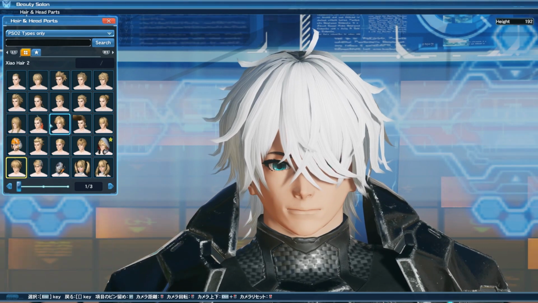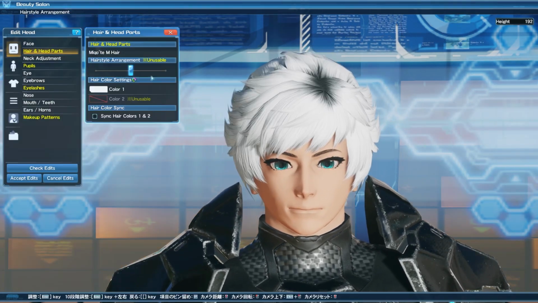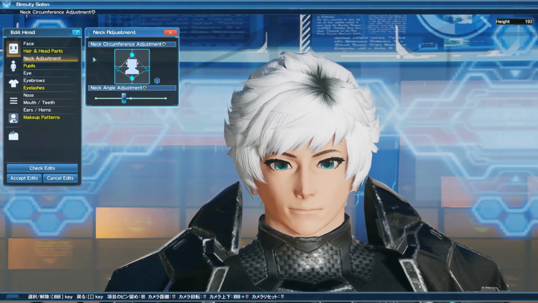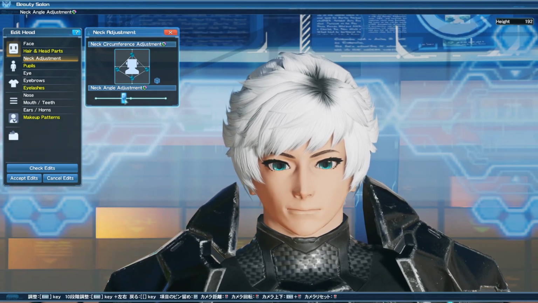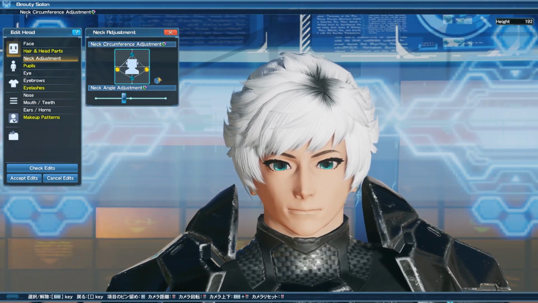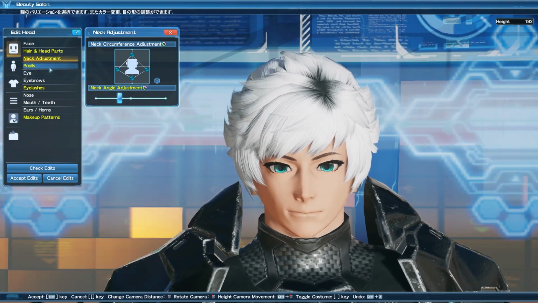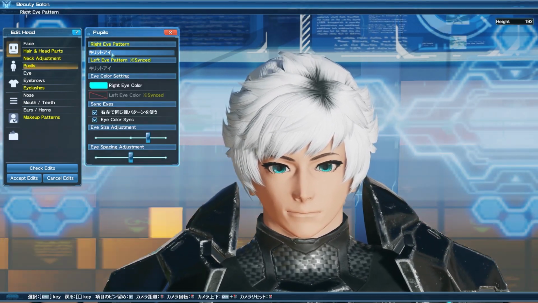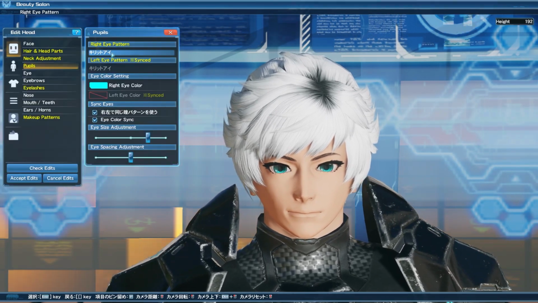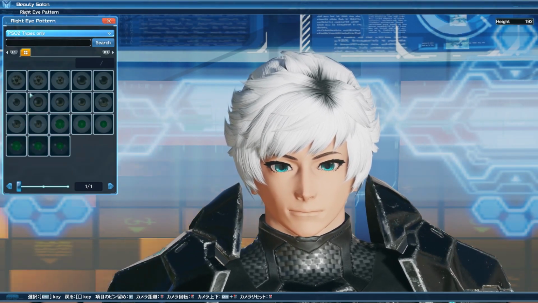Neck adjustments haven't really changed. The only other thing is that it's a little bit more defined on how thick your neck is going to get and how long your neck is. Now, when you go into your pupils, this is where a lot of players are going to be a little bit sad when it comes to the way that their eyes are going to look. If you are using a New Genesis head type, you cannot use any of the older eyes.